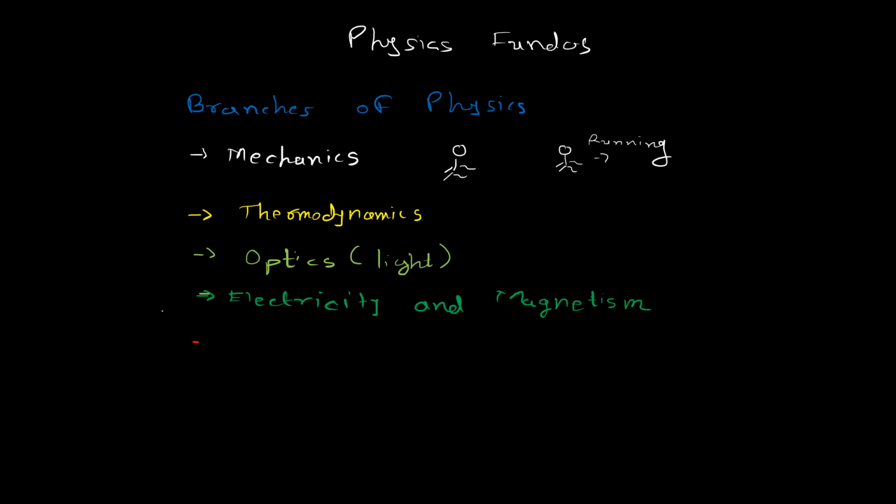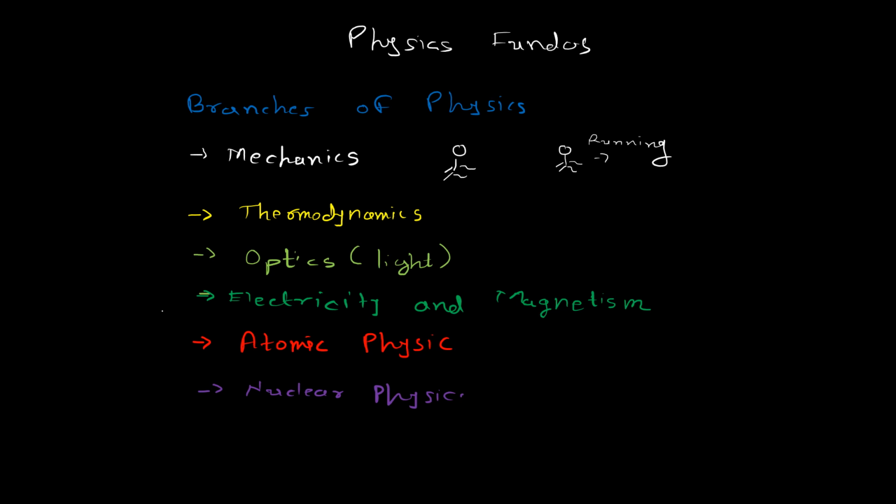Then one can easily switch over to another branch, atomic physics. How an atom itself behaves is considered atomic physics. Then we switch over to the branch called nuclear physics. An atom contains three particles: neutron, proton, and electron.